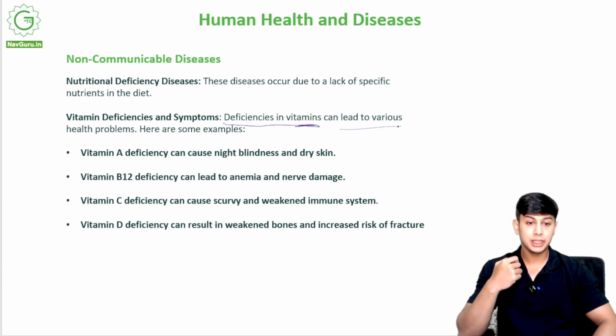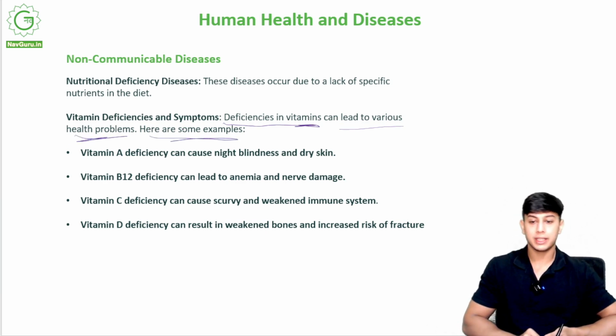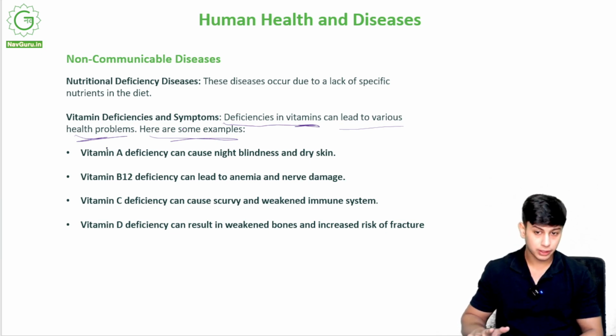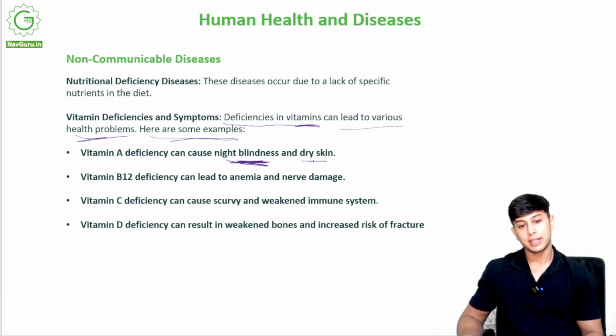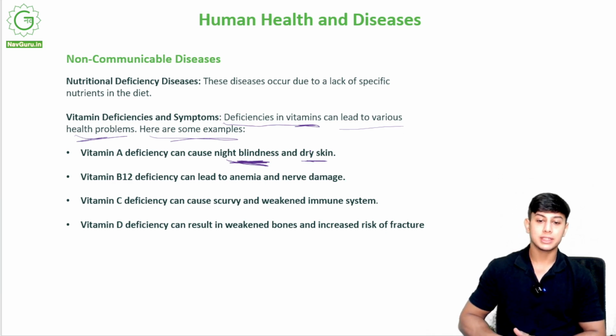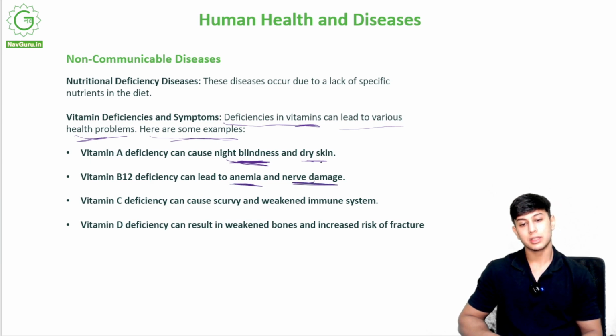Deficiency in vitamins can lead to various health problems. Here are some examples. Vitamin A deficiency can cause night blindness and dry skin. These are important: the names of the vitamins and the diseases they cause. Night blindness, vitamin A. Now vitamin B12 deficiency can lead to anemia and nerve damage. Anemia is spelled like this, ANAEMIA in some cases as well.